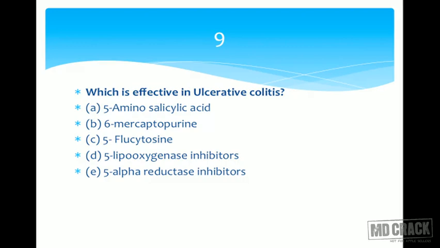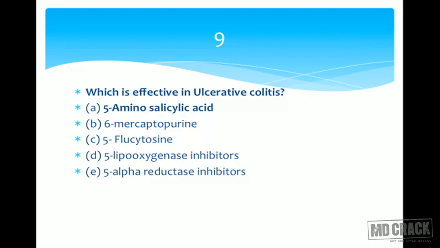After a long time, we came to a question from some different chapter, and that's ulcerative colitis. And the first option, A, 5-amino salicylic acid, 5-ASA or mesalamine, is extremely useful. It's a drug which is going to produce anti-inflammatory action not only in ulcerative colitis, it's also useful in Crohn's disease. So that's your answer, 5-amino salicylic acid. And you know it's a derivative of salicylic acid, so it's going to be useful. Now look at the other options.